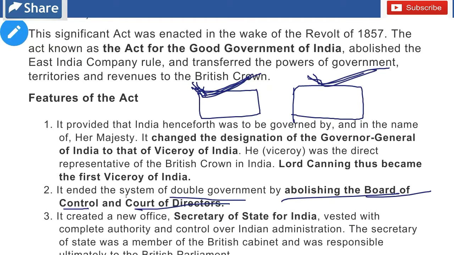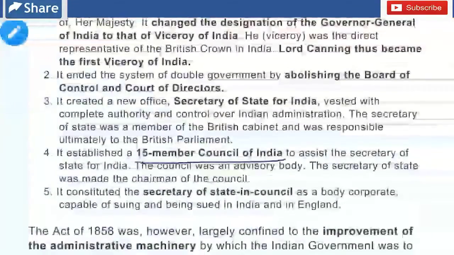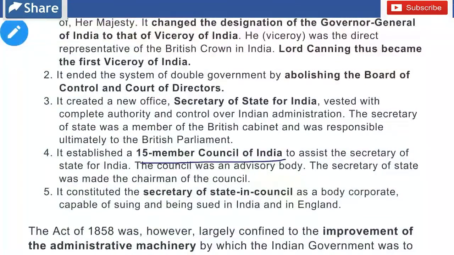So basically this act abolished these two bodies, and in place of the board of control it made the secretary of state and an advisory body of 15 members, which was called the secretary of state in council. And this body was capable of suing and being sued in India.